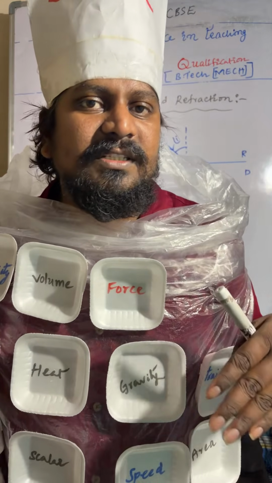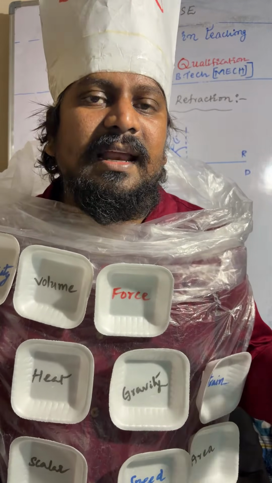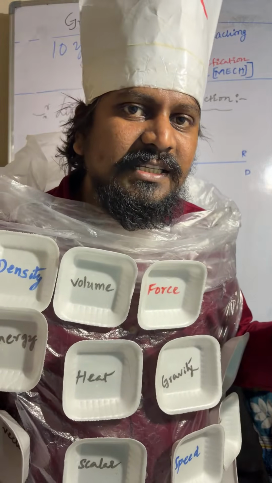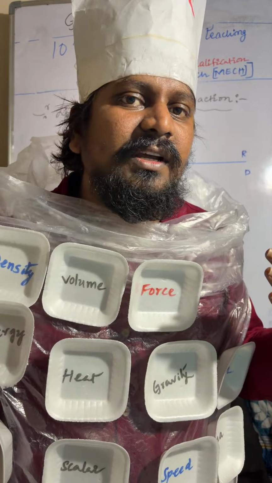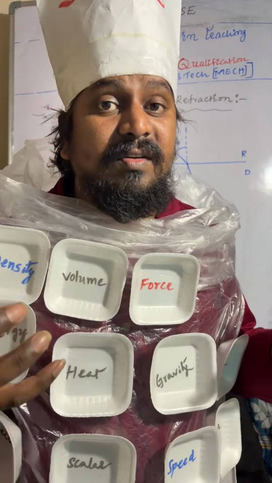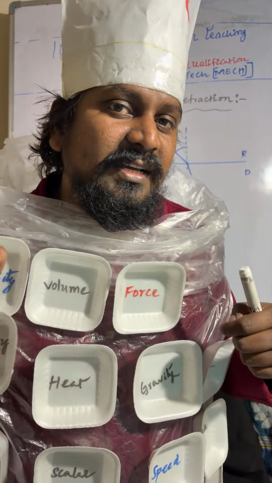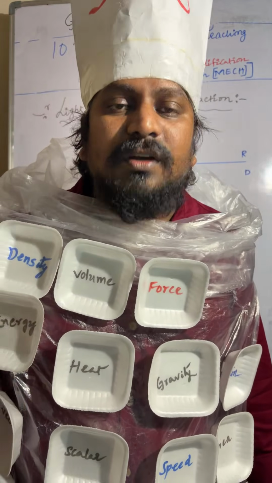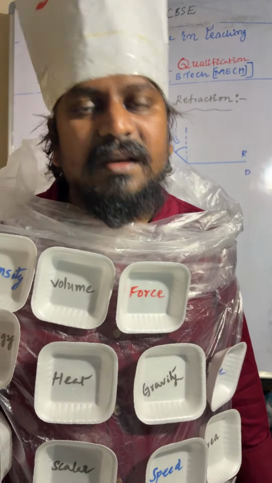The light ray is bending towards the normal line. In the same case, if the light ray is passing from denser to rarer, the speed is increasing. At the same time, the refractive index of the rarer medium is less compared to the denser medium. Refractive index is more in the denser medium than in the rarer medium. So by taking these two factors, the light ray is moving away from the normal line.